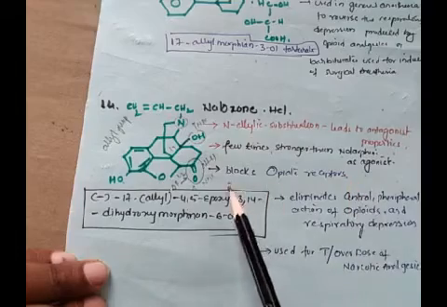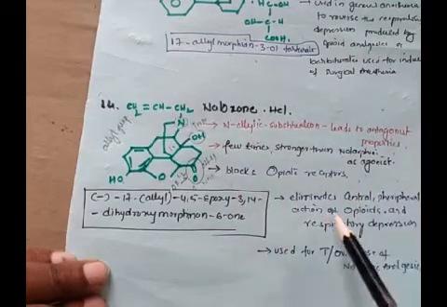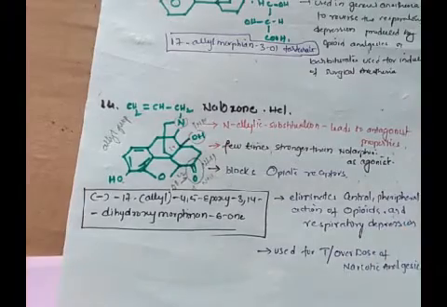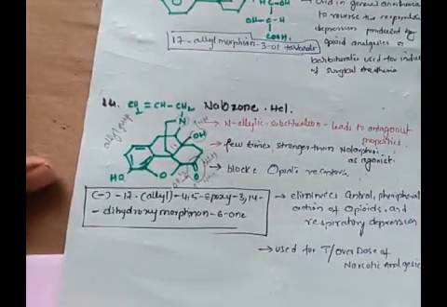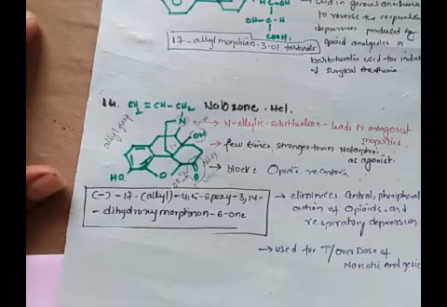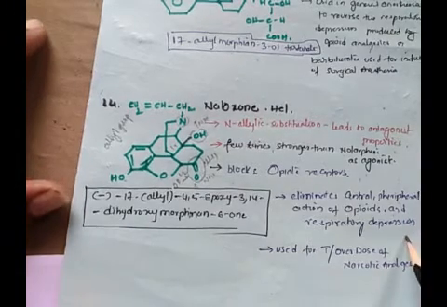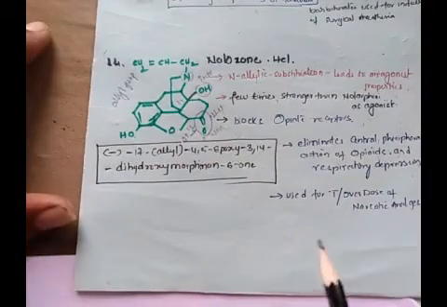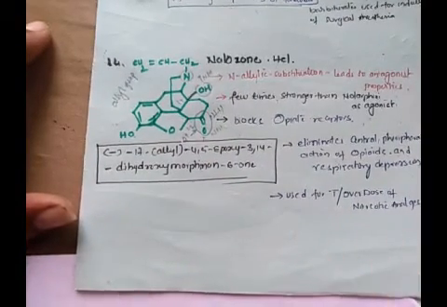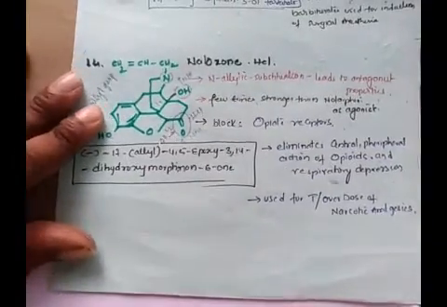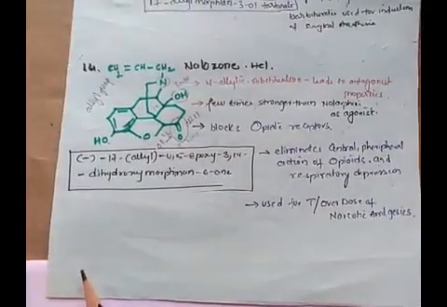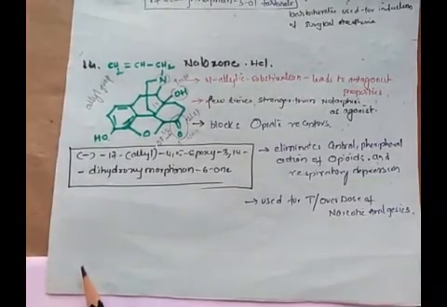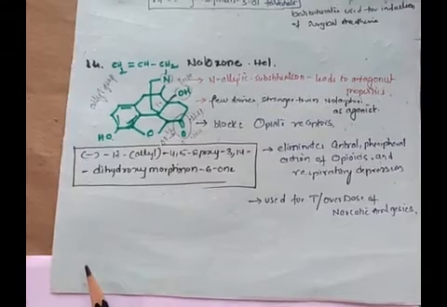Coming to the uses, it blocks opiate receptors and eliminates central and peripheral action of opioids. It will definitely avoid the action of morphine or morphine analogs at the CNS level as well as the PNS level, and it also eliminates respiratory depression. The major use is treatment of overdose of narcotic analgesics. These are about the drug profiles. So let me now discuss the synthesis of drugs as per the syllabus.